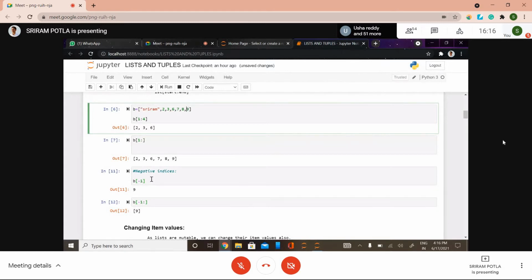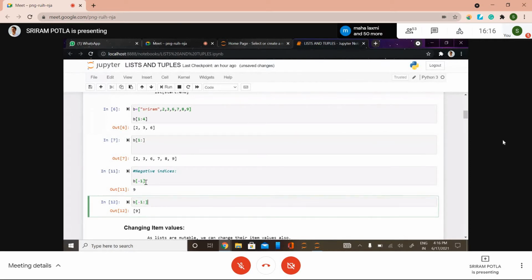If you don't give the ending index, it will print the last value of that list, which is 9. So it is simply printing 9 as the output. You can refer by using a negative index only for one value. It's not possible to slice using negative values every time. When you traverse from a negative index and use it in slicing, it doesn't work.